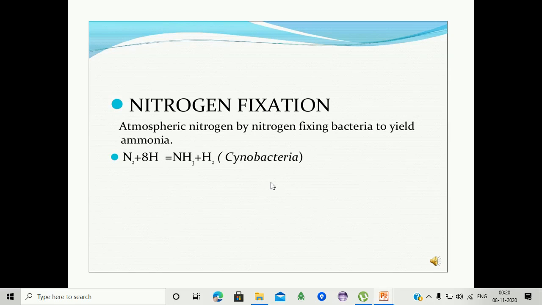Next, coming to nitrogen fixation: the atmospheric nitrogen molecules are converted into ammonia by nitrogen fixing bacteria. Here we are observing the equation, by the cyanobacteria: nitrogen in the presence of protons is converted into ammonia plus hydrogen.